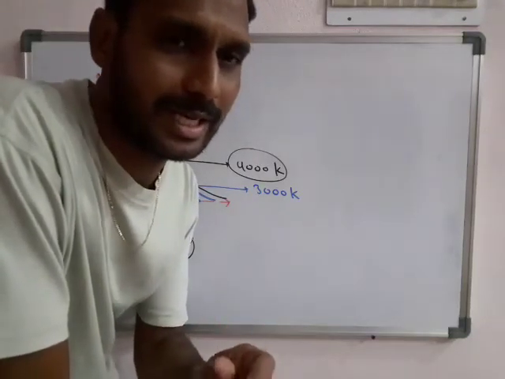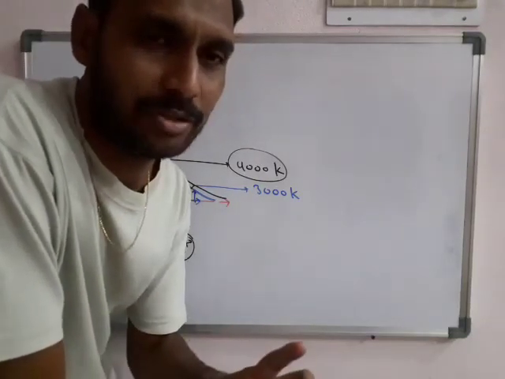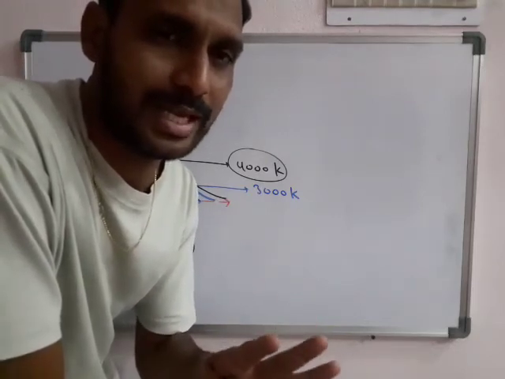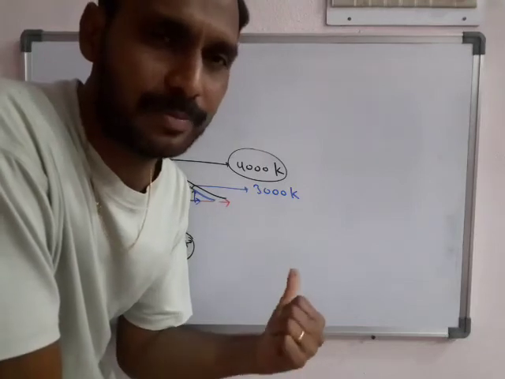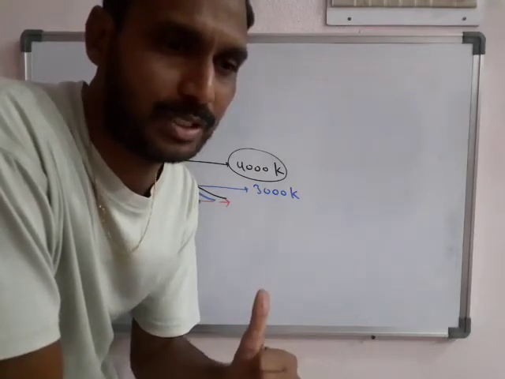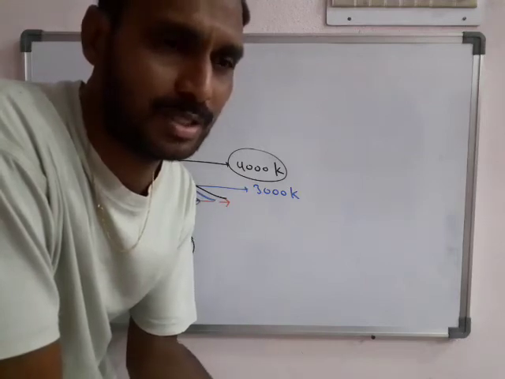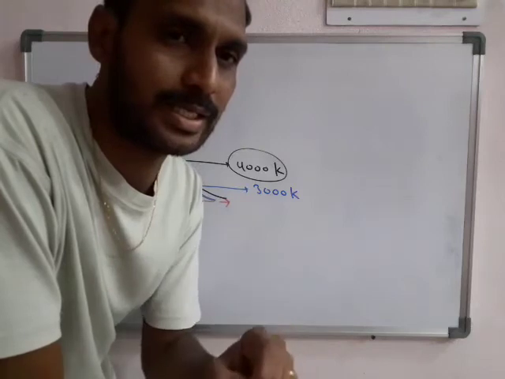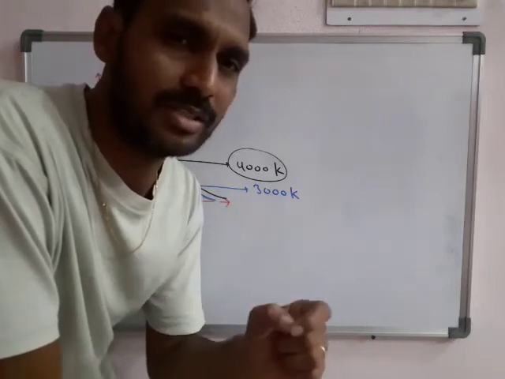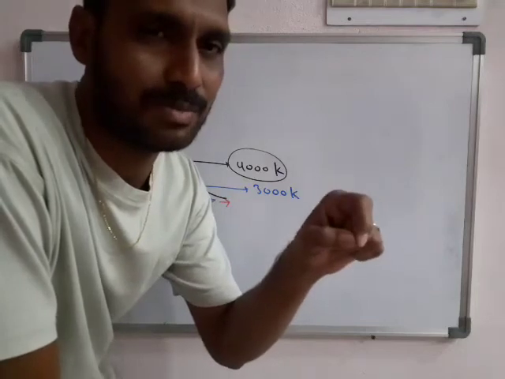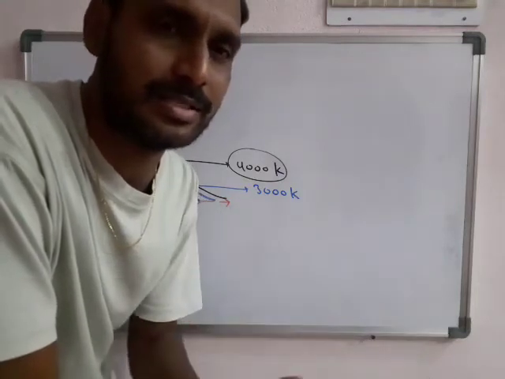The type of character at 3000 Kelvin is the same at 4000 Kelvin. What are those characters? The graph shape is the same. If the curve shape is the same, it automatically has the same behavior. At lower and higher wavelengths they have low intensity. As wavelength increases, intensity also increases to the maximum peak point, then further decrease takes place.